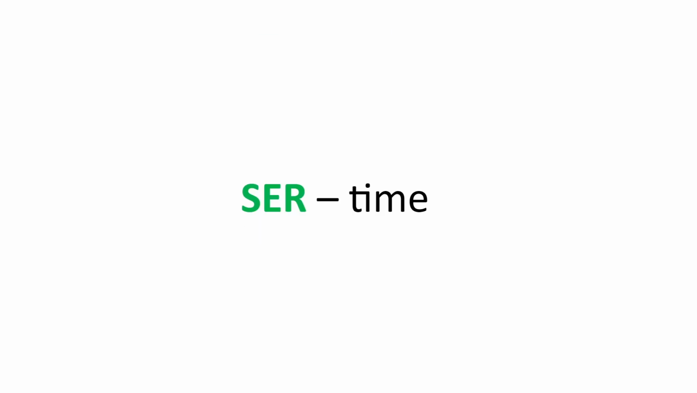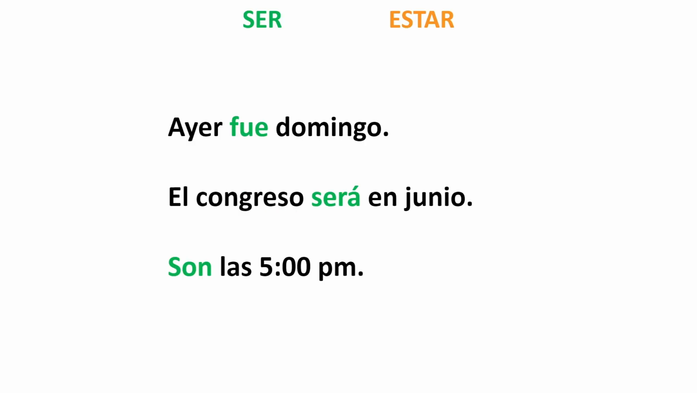In contrast to this, we usually use ser to talk about time, like in these examples. Ayer fue domingo. Yesterday was Sunday. And we are describing the day before today as being Sunday. So this is consistent with the first rule we talked about. We use ser to say that something equals another thing. Ayer fue domingo. Yesterday was Sunday.